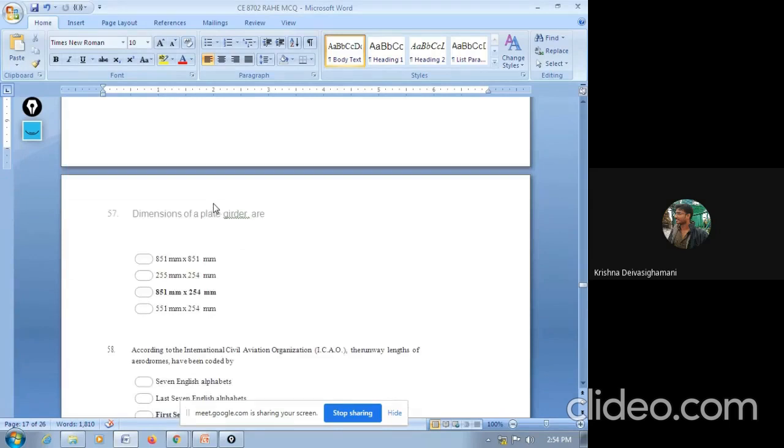Next question, 57. Dimension of plate girder. It is a standard one. 851 mm by 851, 255 mm by 254, 851 mm by 254, 551 mm by 254. The answer is 851 mm by 254 mm. This is the actual standard size of a steel plate girder.